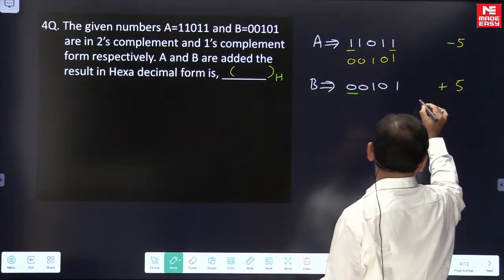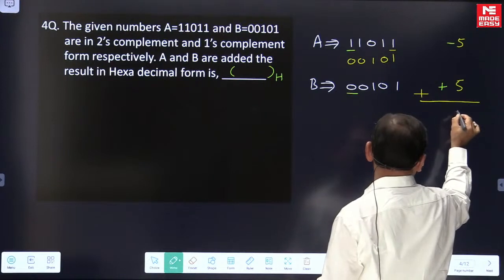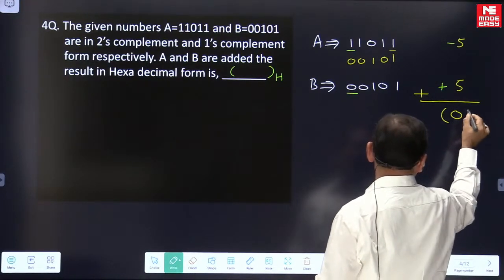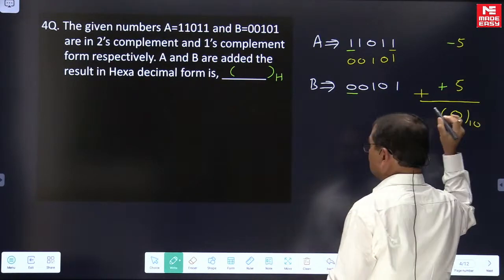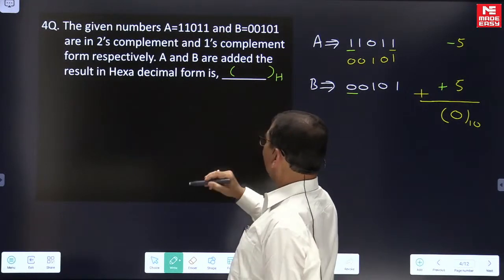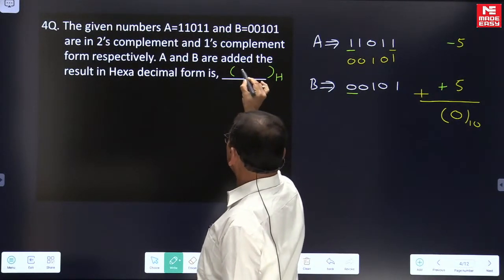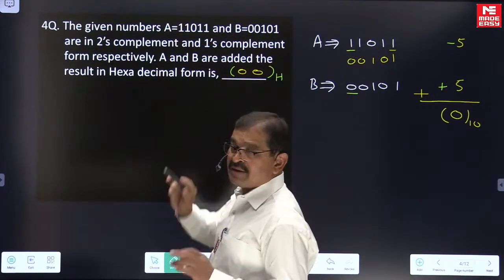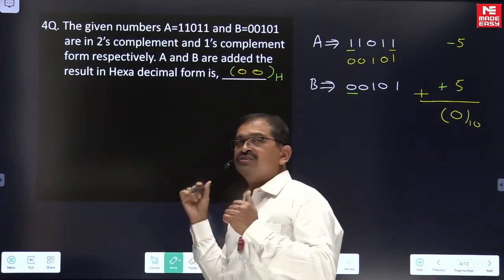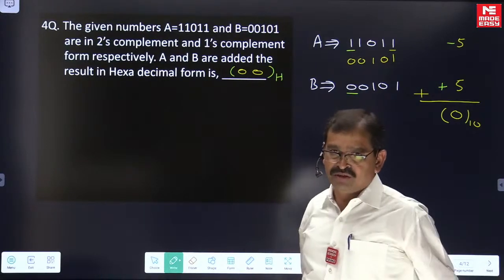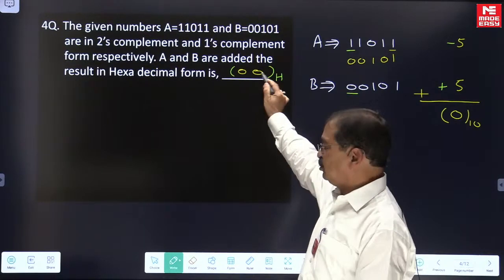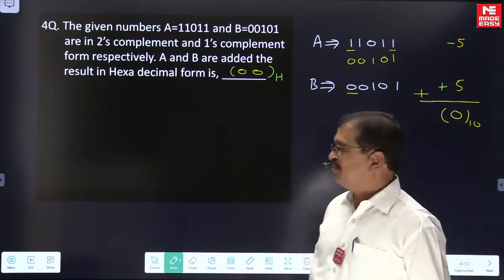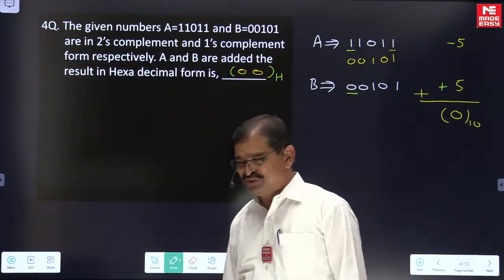So when these two numbers are added, the result in decimal form is of course 0. In the hexadecimal form, if we look here, we are required to write 0 0 because we have the 5-bit case. Because of the 5-bit case, when we give the answer to this question, we have to write 0 0. So the answer is 0 0.